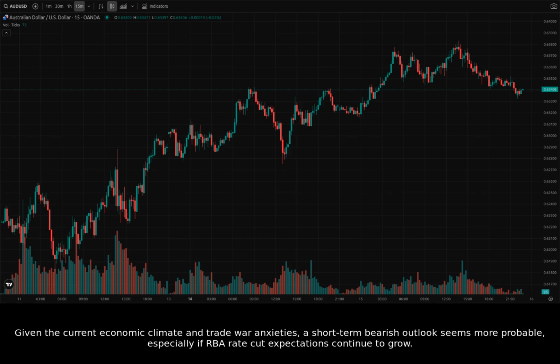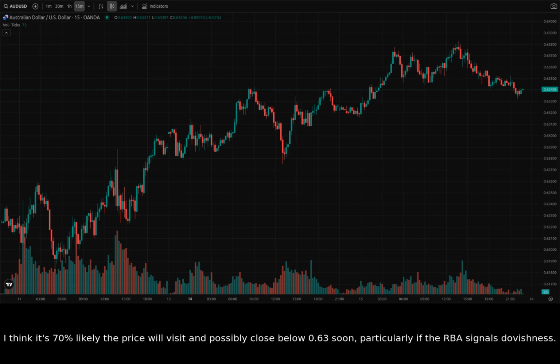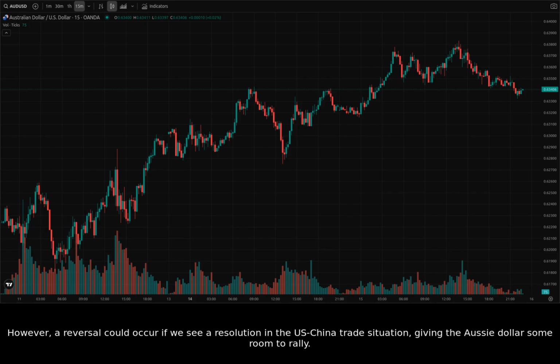Given the current economic climate and trade war anxieties, a short-term bearish outlook seems more probable, especially if RBA rate cut expectations continue to grow. I think it's 70% likely the price will visit and possibly close below 0.63 soon, particularly if the RBA signals dovishness. However, a reversal could occur if we see a resolution in the US-China trade situation, giving the Aussie dollar some room to rally.